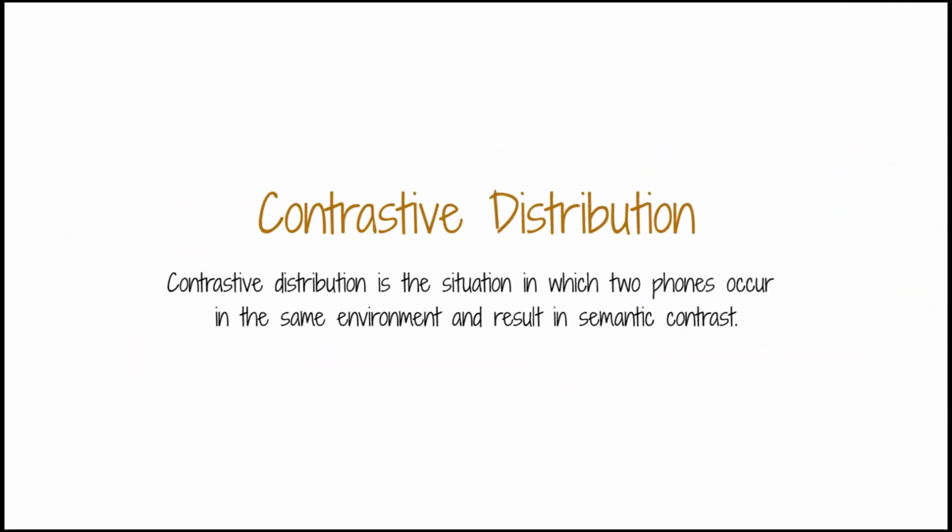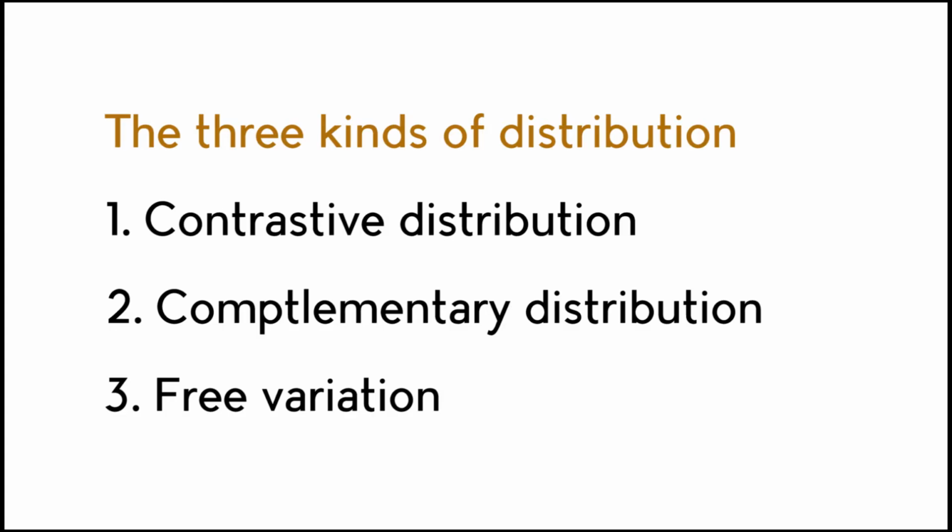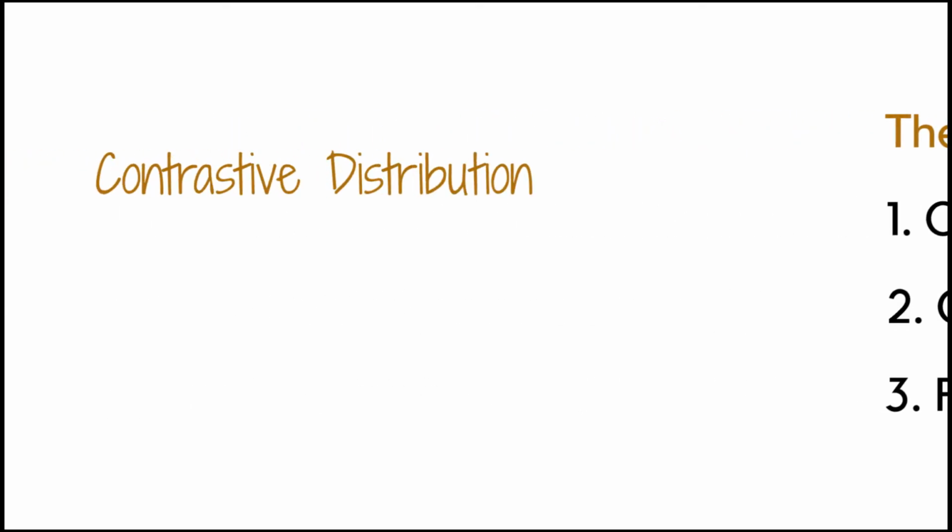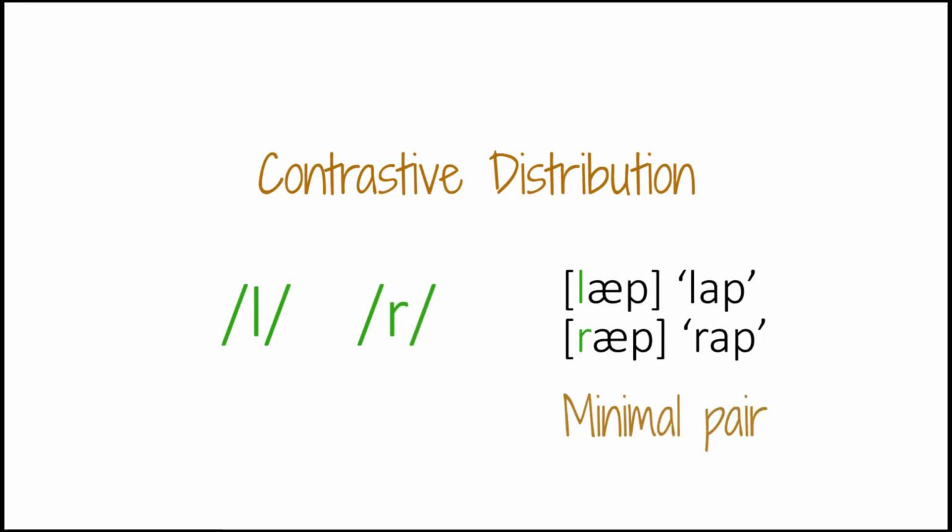That's contrastive distribution. But then there are other kinds of distribution that you may come across in a given language regarding two or more sounds. If you remember, in contrastive distribution, the two sounds in question occur in minimal pairs, which means in words that have the same number of sounds and they differ only in one sound, and those sounds are in the same position.